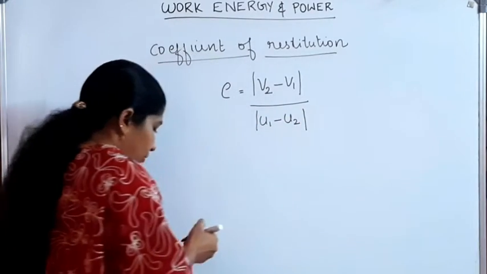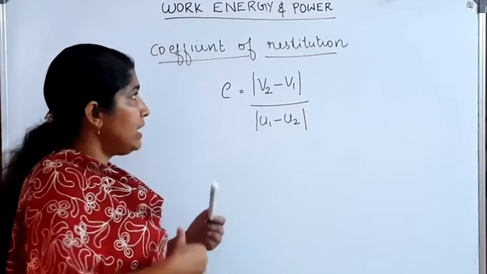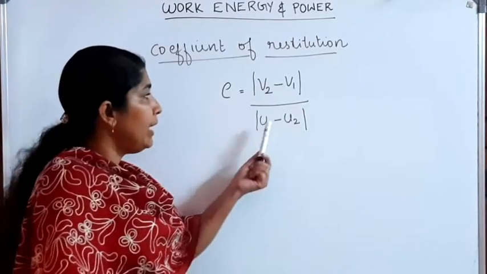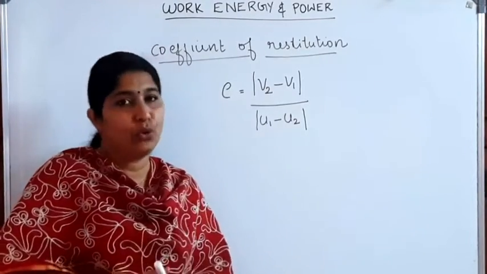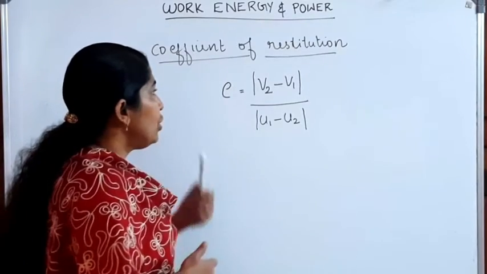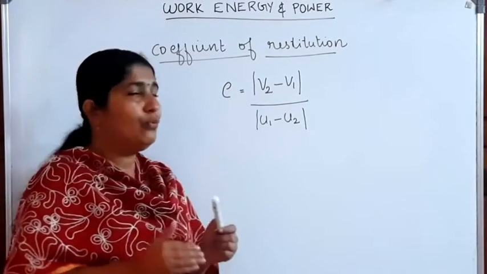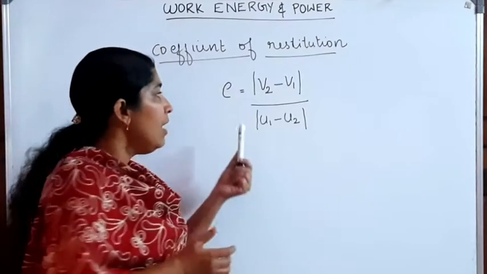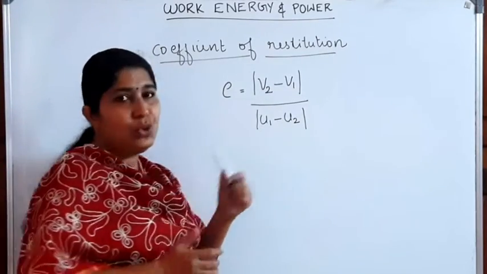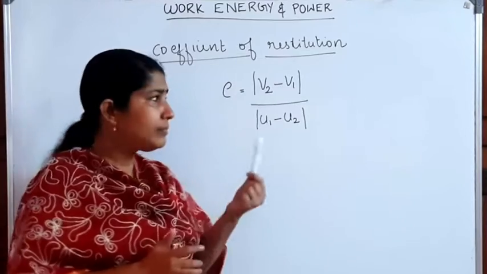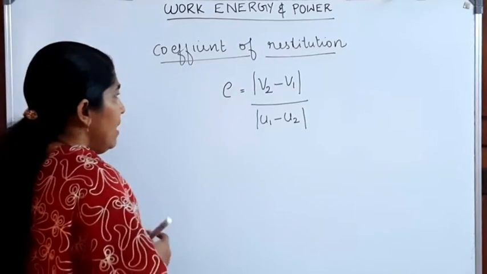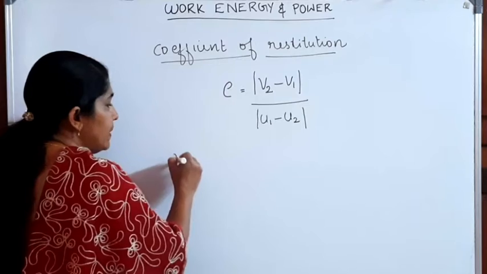V1 and V2 are the velocities after collision. U1 and U2 are the velocities before collision. Then coefficient of restitution is equal to modulus of V2 minus V1 divided by modulus of U1 minus U2. By using this, we can write the velocity.